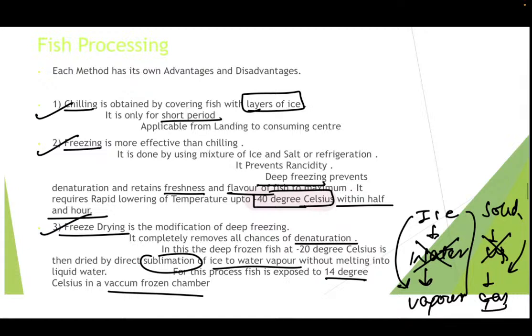One more thing, the paper pattern of fisheries. There would be MCQs, short answer questions, and long answer questions that you are supposed to write. That paper pattern is also available on the YouTube channel. You can just go through it. The standard 12th paper pattern is available in the form of a video. If you have got any doubts, we have got the WhatsApp group. You can message any of the group admins and solve your queries.